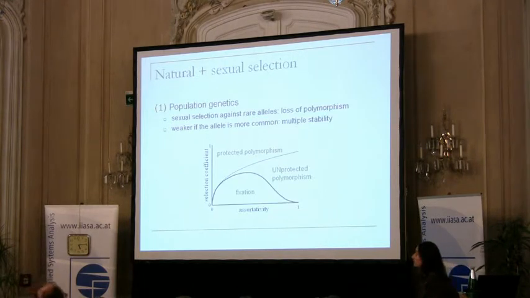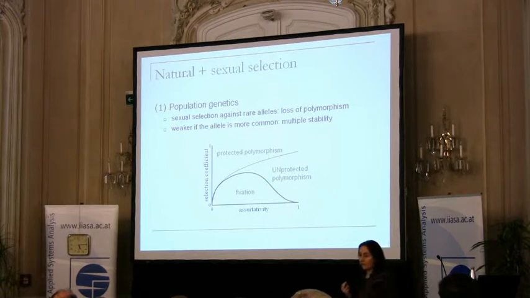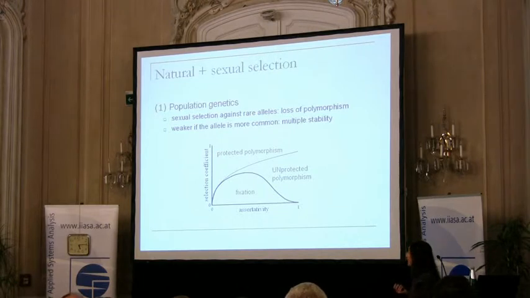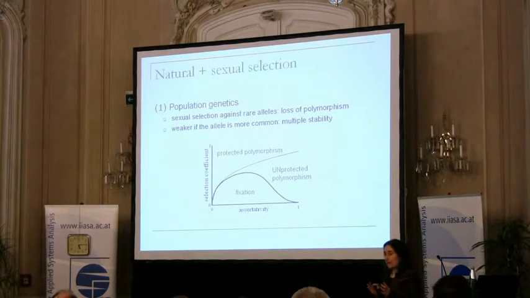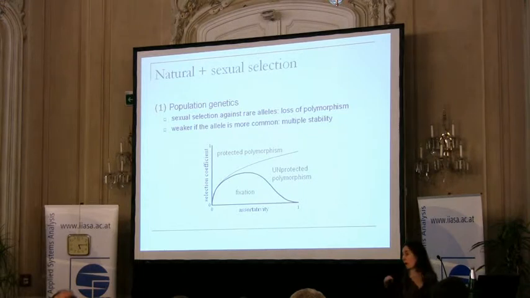Now this has consequences already on the short population genetical time scale, so on the time scale where numbers of individuals and frequencies of alleles change. First of all, because the sexual selection operates against the rare variants, the rare alleles, obviously it can cause the loss of polymorphism. But it's also important that sexual selection against the rare males is the strongest when there is indeed a big difference in frequency, one type is really common and the other type is really rare. If the types are about at the same frequency, then everybody has the same disadvantage.